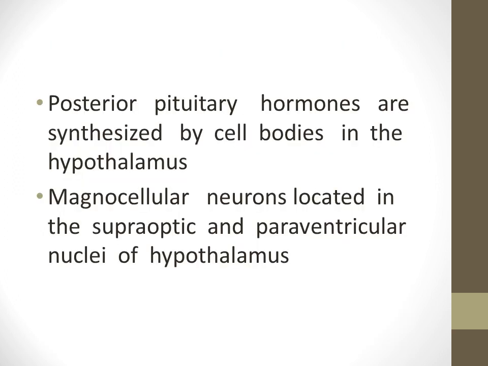The posterior pituitary hormones are synthesized by cell bodies in the hypothalamus. The bodies of the cells that secrete these hormones are not located in the pituitary gland but are large neurons called magnocellular neurons located in the supraoptic and paraventricular nuclei of the hypothalamus. The hormones are then transported in the axoplasm of the neuron nerve fibers passing from the hypothalamus to the posterior pituitary gland.